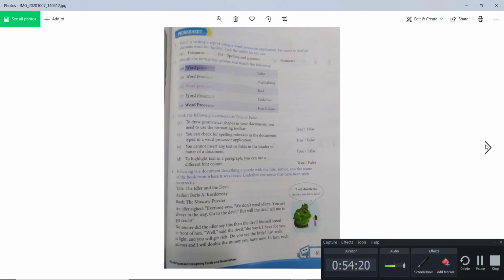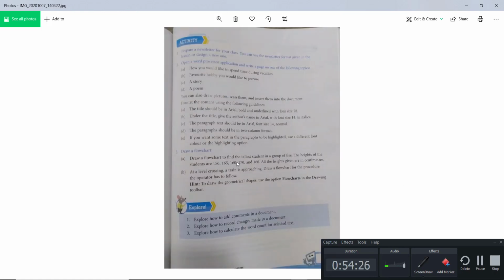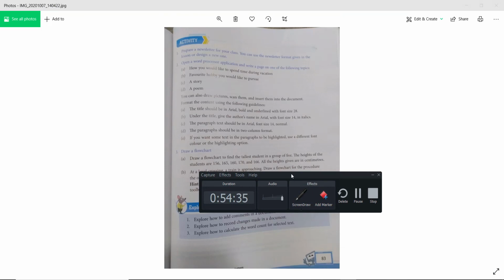So try to draw a flowchart. Here you see this one: draw a flowchart to find the tallest student in a group of 5. So that work you need to do. Okay, students. I hope you understood the practical and this chapter. Kindly go through it once and understand it, how it can help you.